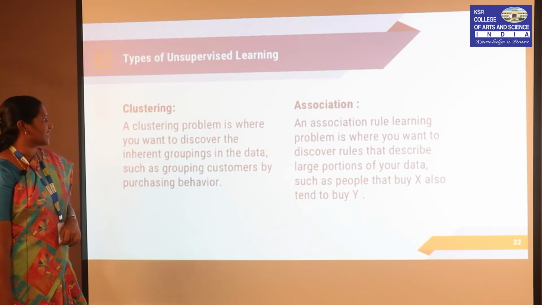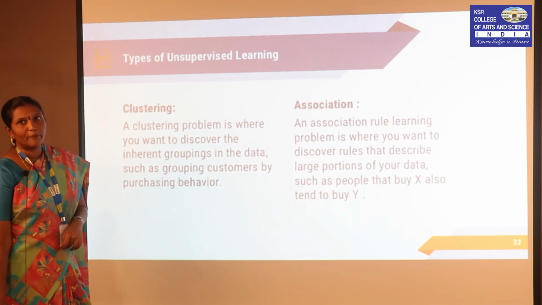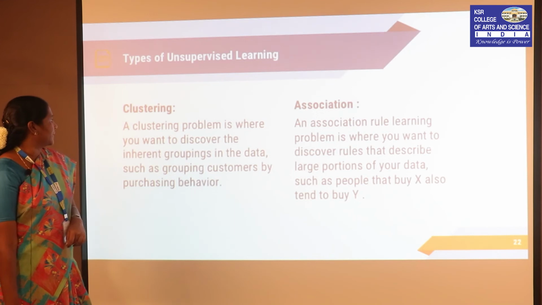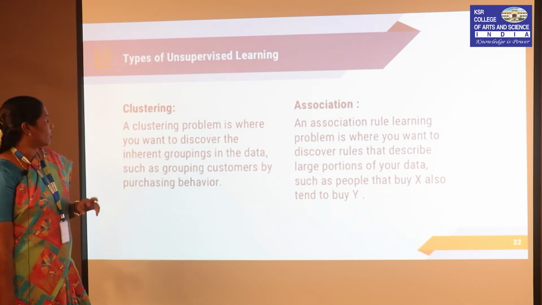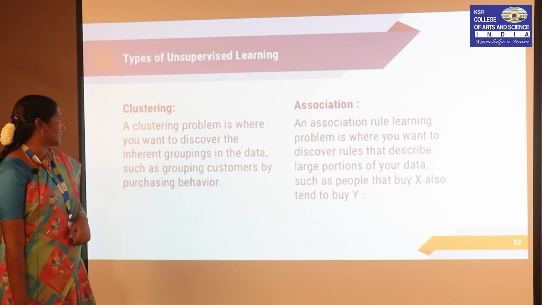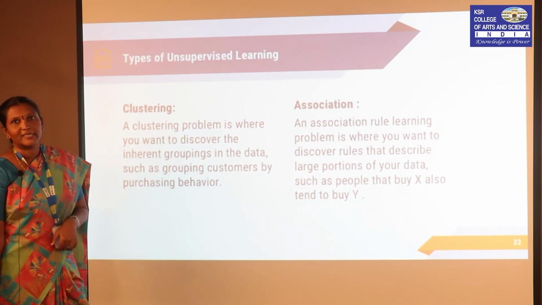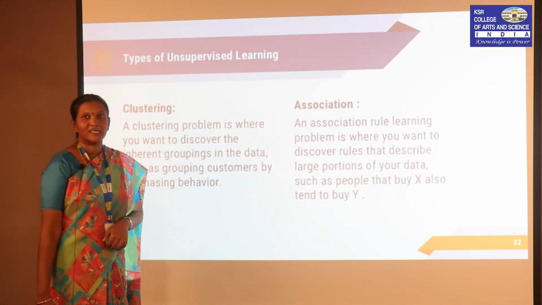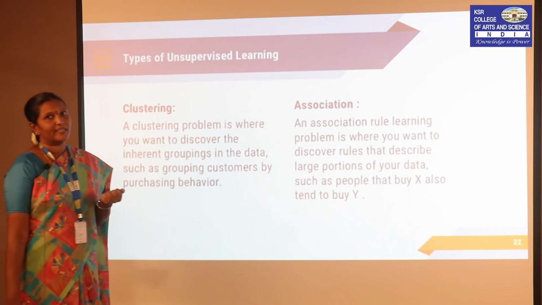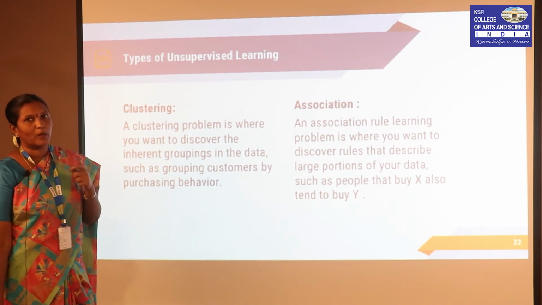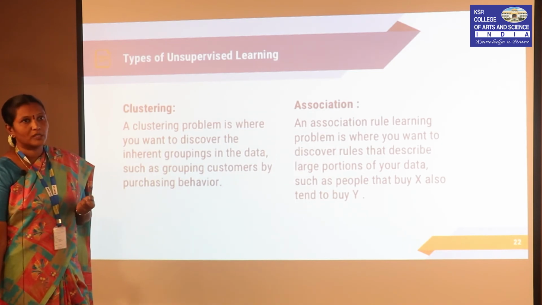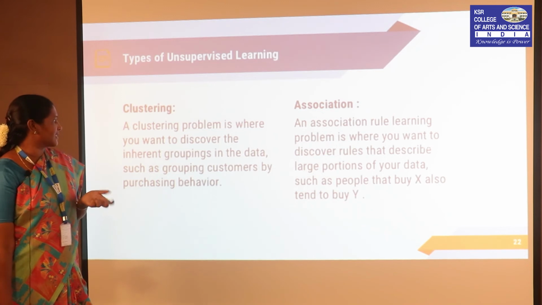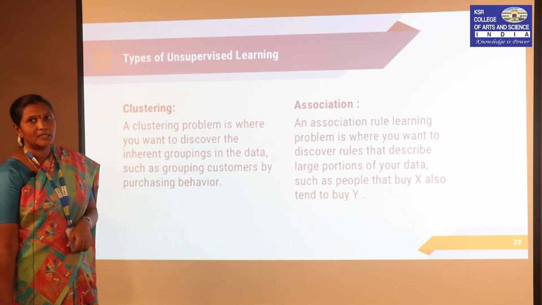Clustering is nothing but grouping based on similarities, to discover the inherent groupings in the data. For example, on e-commerce sites, we can classify based on the browsing history of the user or the purchasing behavior of a customer.